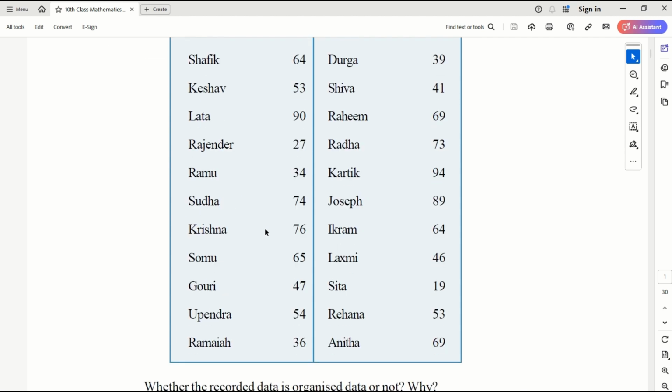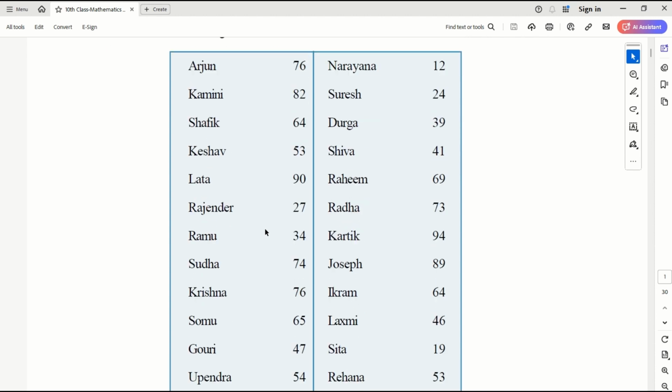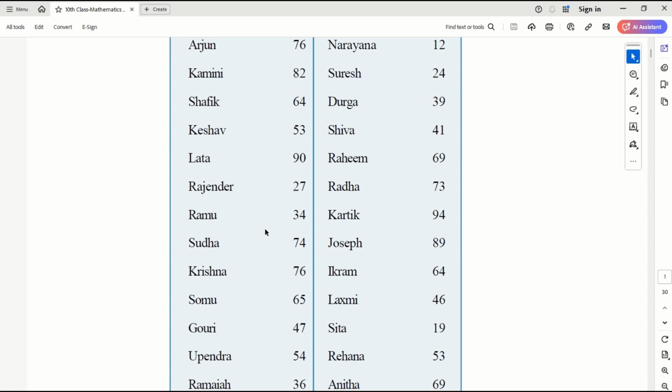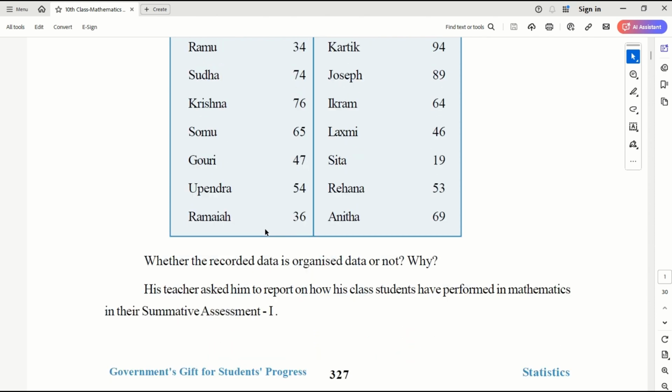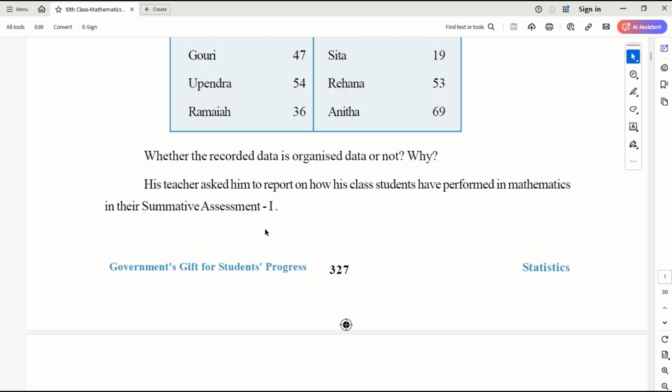Let's say I am collecting data of 50,000 people and it is represented like this. What will I do with the data? This is not organized, correct? So the first thing is we need to organize data. It is easy for 26 students. I can go and check each individual one. But if it's 26,000, or 26 lakhs, 26 crores, then what will you do? So we need a grouping of data, correct?